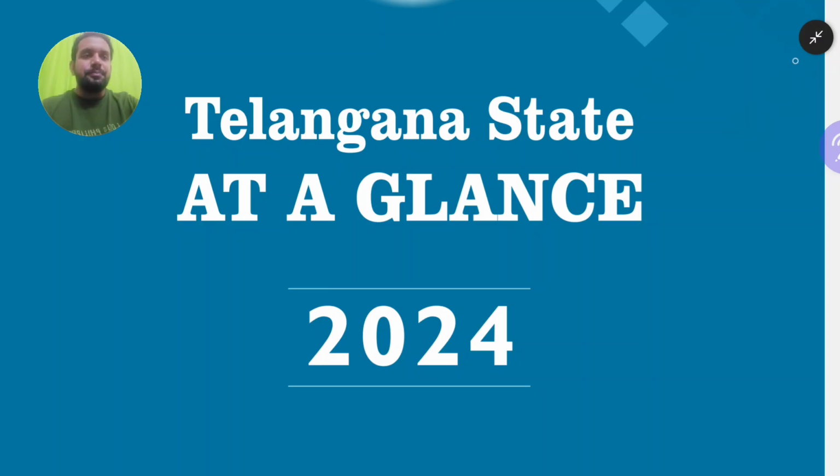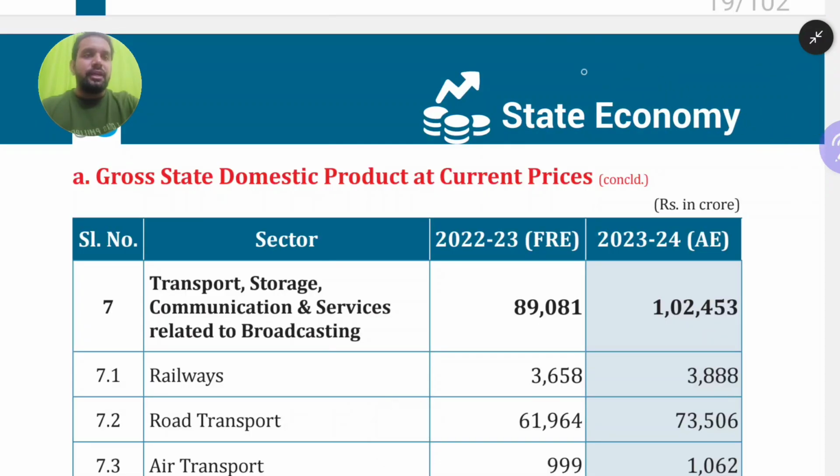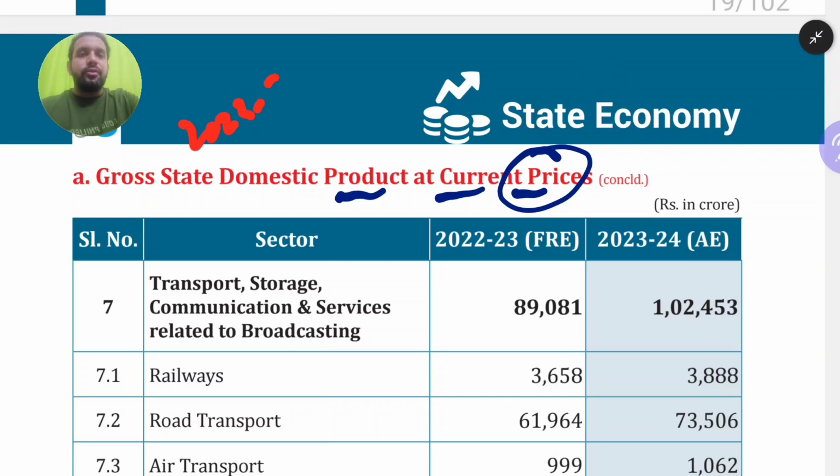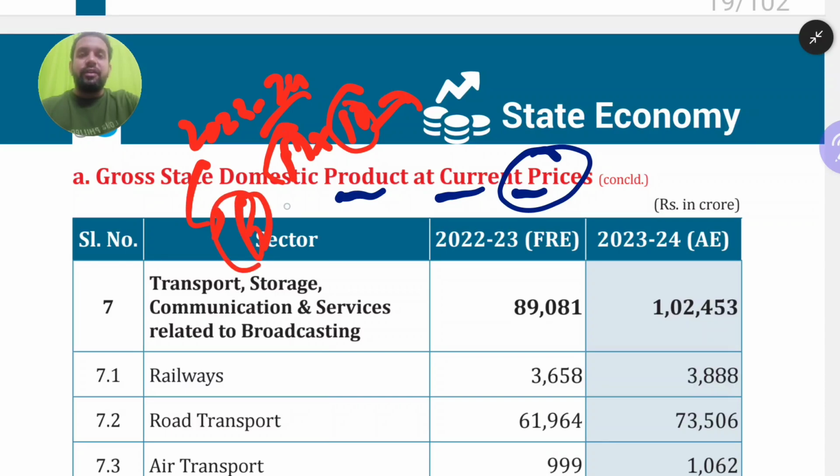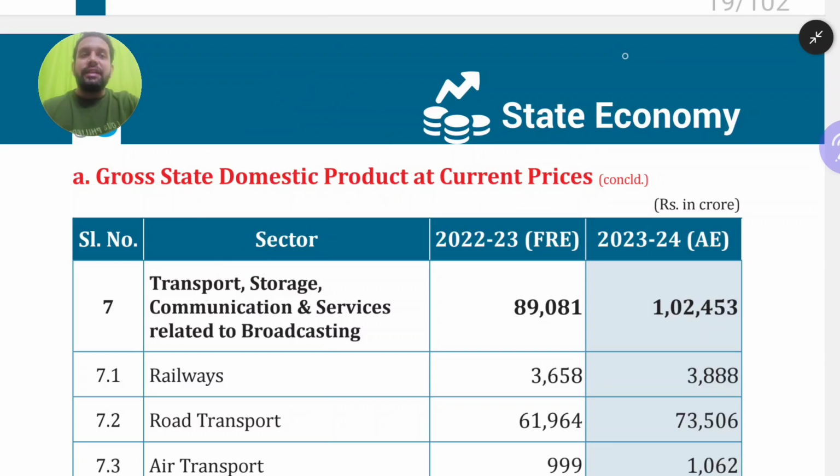Let us start our discussion. Yes, this is where we have to start from today. Gross state domestic product at current prices. Remember this point: when we talk about current prices, we are talking about, in the year 2023 to 2024, if the pencil costs 10 rupees, how many pencils were produced and what is the cost of all the pencils produced? In the same year, fridges were manufactured in our Telangana, how many fridges were manufactured and what is the cost of all fridges? So we are taking the current prices. Current prices are nothing but the latest prices attributed to the goods and services in the latest year, the last financial year 2023 to 2024.